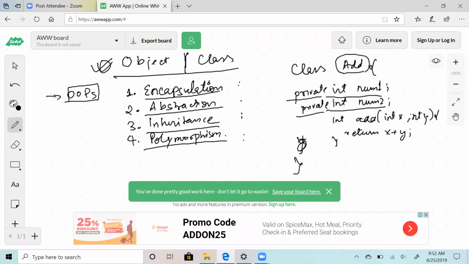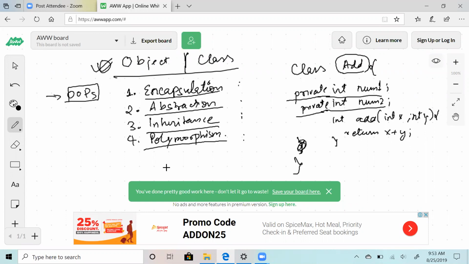That's correct, that is an advantage. Yeah, that's correct. So we added one layer of protection and yeah, we are losing something also here. What are we losing? Other methods cannot access them. Other people can't access. Also, we need to have getter setter now. Now, if I make some field private, then I need some way to assign these numbers, right? How will number 1 and number 2 get instantiated?